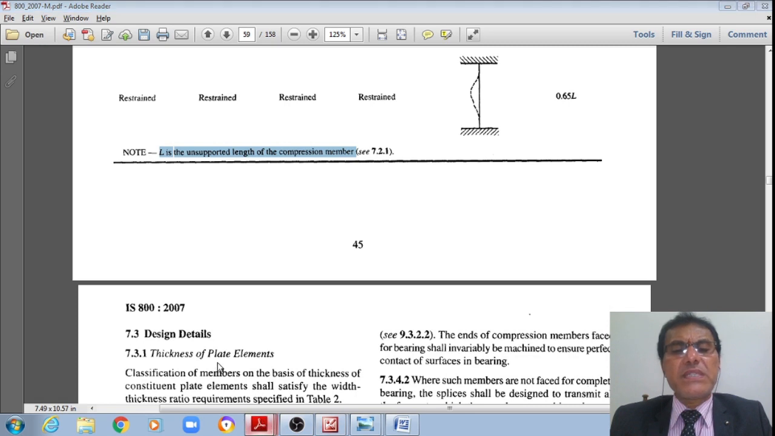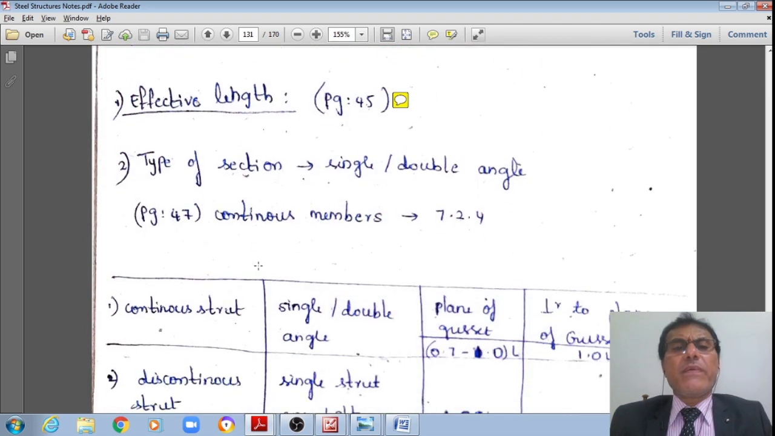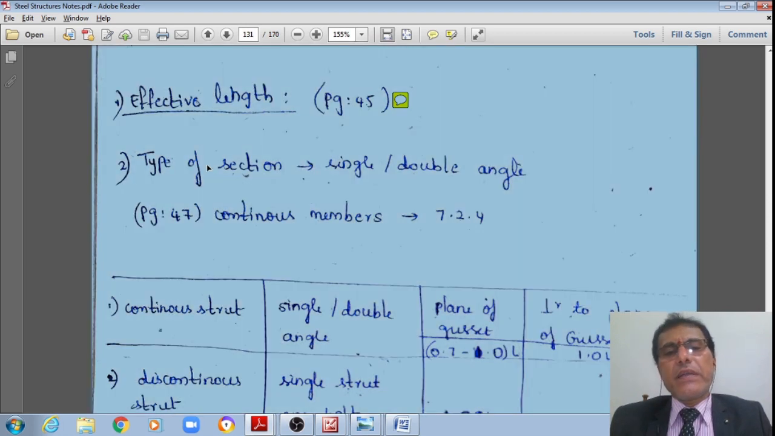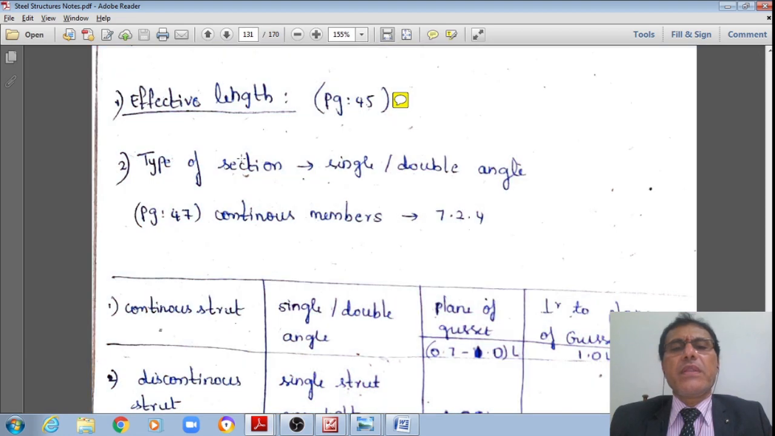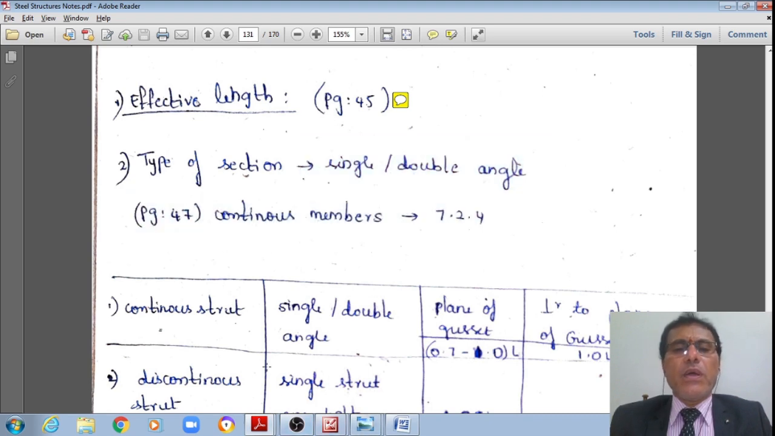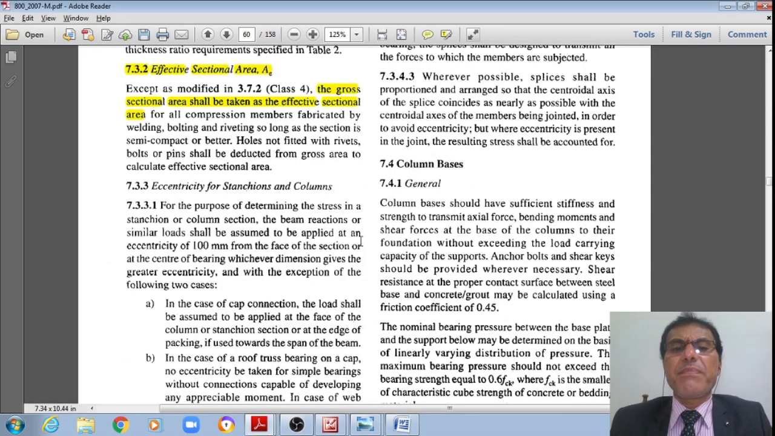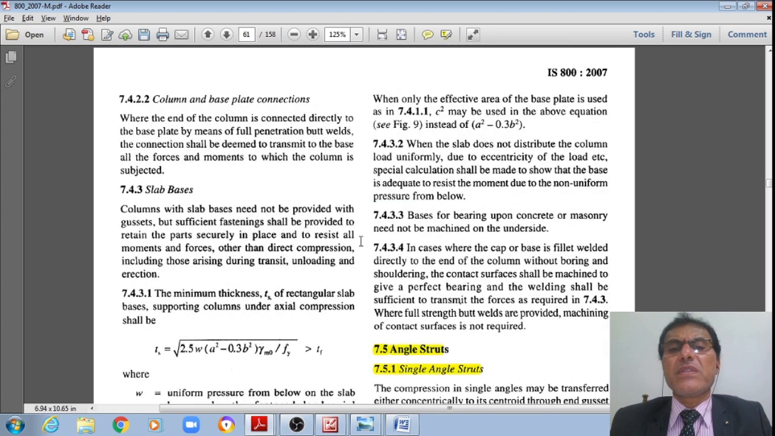Now, once we see this, let us also see the other product specification. Let us see that is for the rolled steel beam sections, which are the regular sections, students. However, for single and double angle struts, whether continuous or discontinuous, let me go to page number 47. There it is given what the effective length factors are, from page number 47.